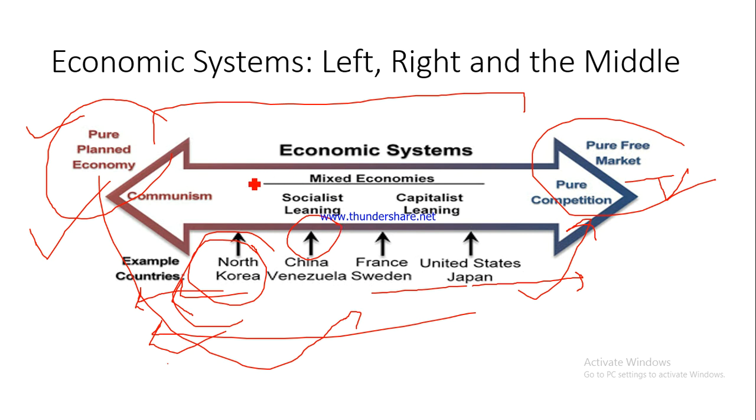And such economies which have a mix of both are called mixed economies. Remember this. Now these are mixed economies with socialist or communist leanings. These are mixed economies with capitalist leanings, because they are more tilted towards the capitalist economic systems. They are more tilted towards the planned economic systems.